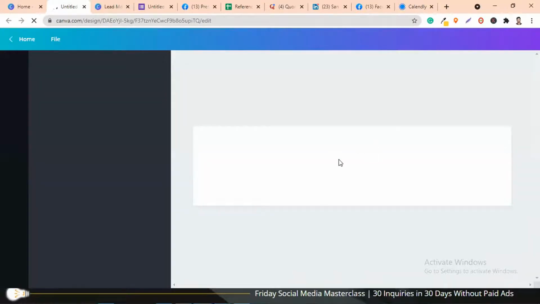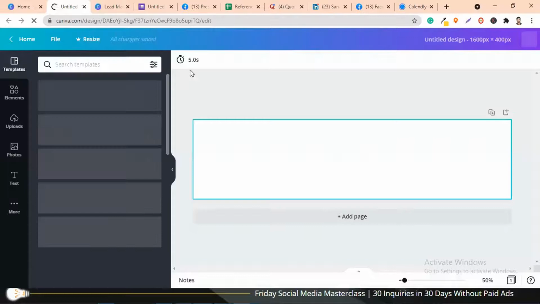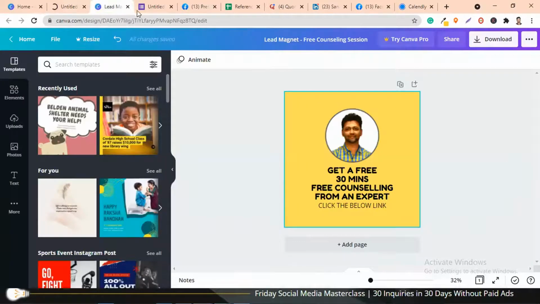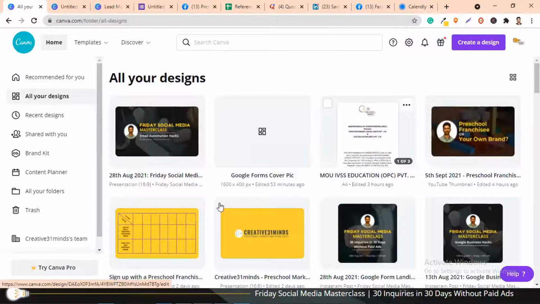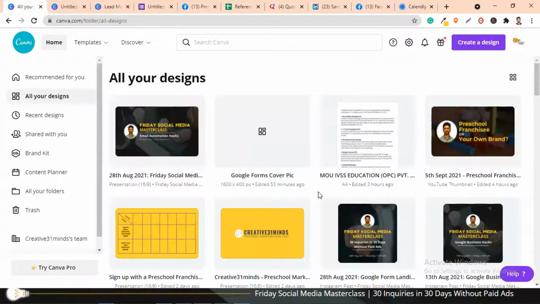So this is the Canva size that we need. Now, just to save on time, I have already created one landing page creative. I've named it Google Forms pick.